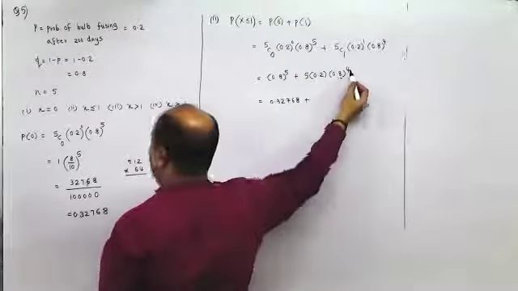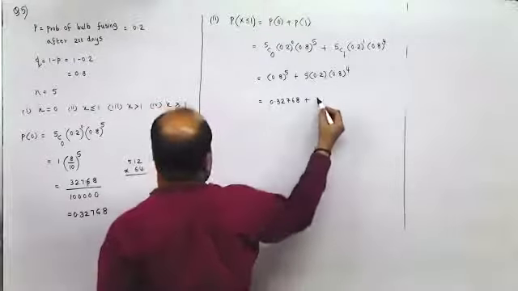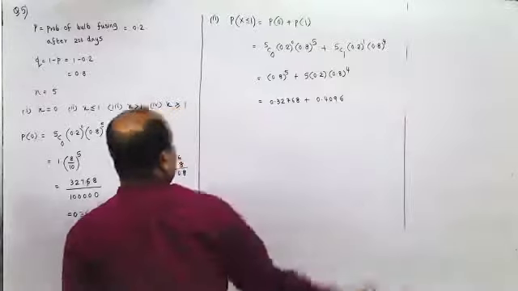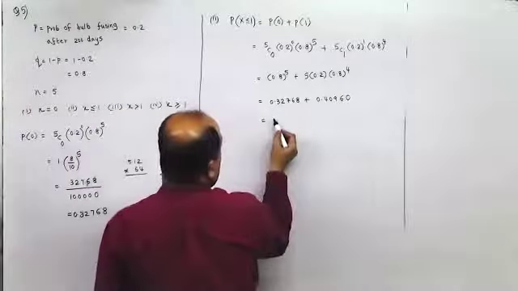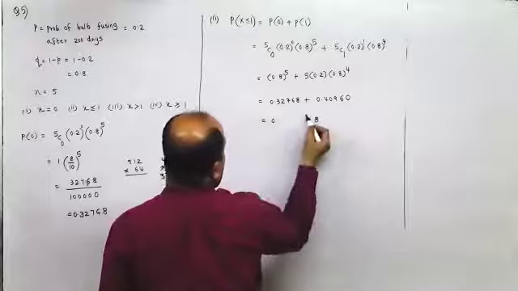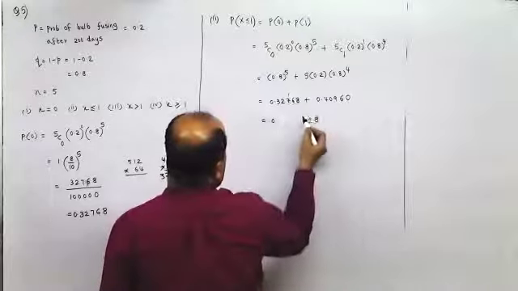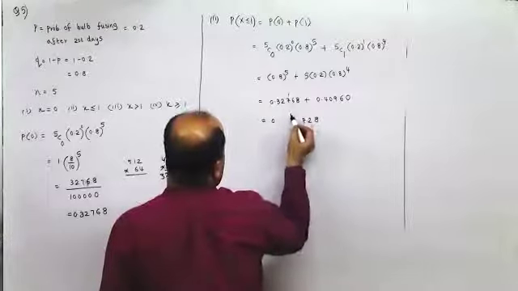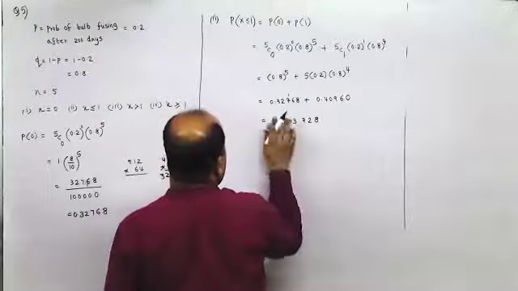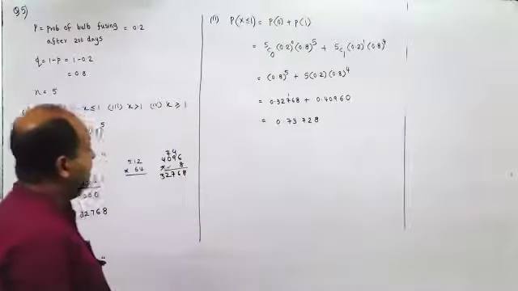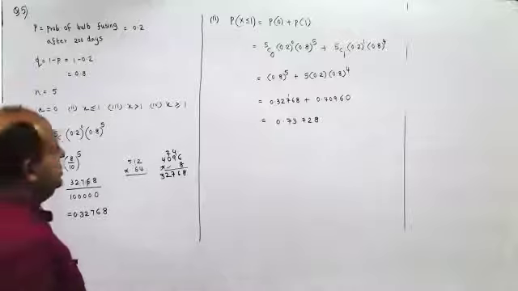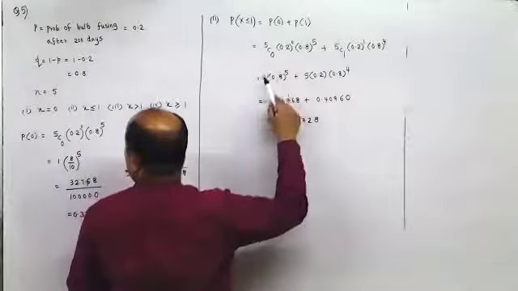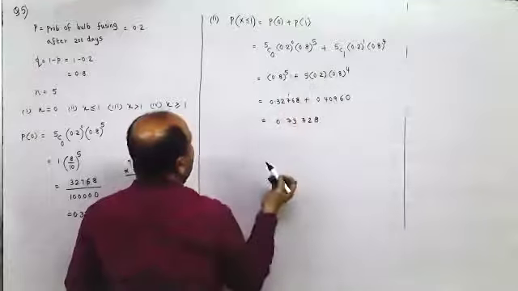Is it 0.73728? No sir, they left it at 1.8 into 0.8 raised to 4. Okay, so they have taken 0.8 raised to 4 common, so they got 1.8 into 0.8 raised to 4. Yes.